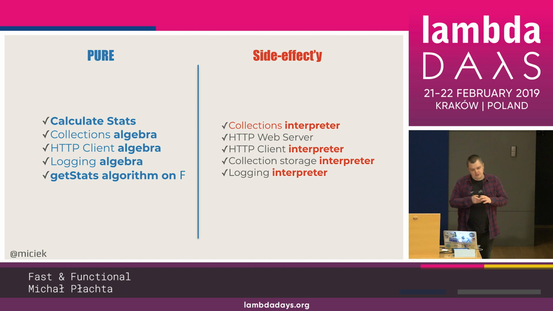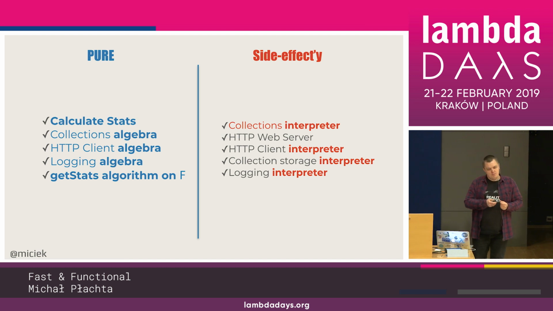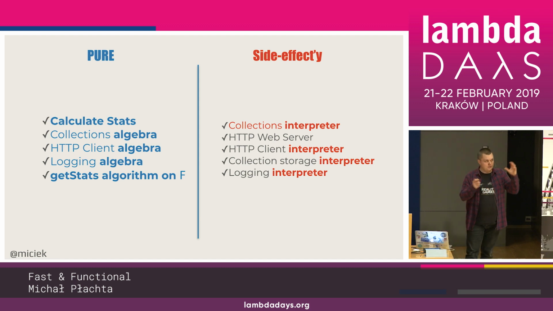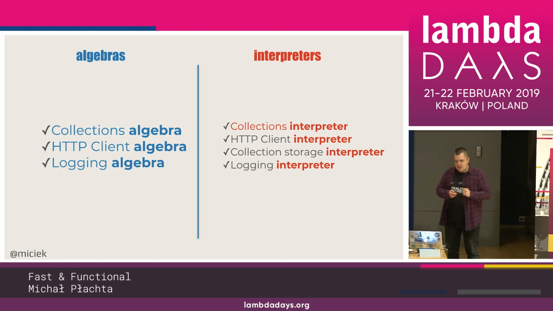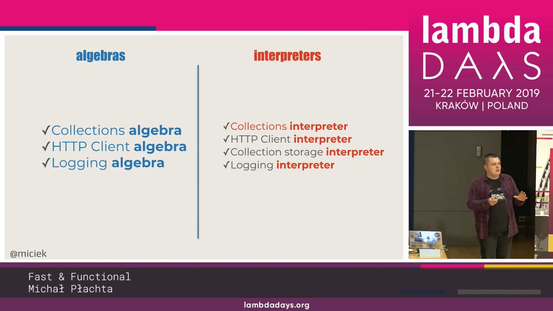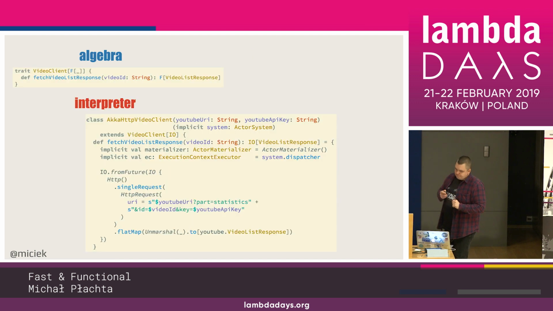You can shoot yourself in the knee this time, but you know where you are in the code based on whether it's an interpreter, whether it's on the Future or IO or something like that, or whether it's F, it's a pure thing. And you can't do many things with F other than what you just declared. Algebras versus interpreters. And that's the basic idea of how you do modularity using this technique in Scala.